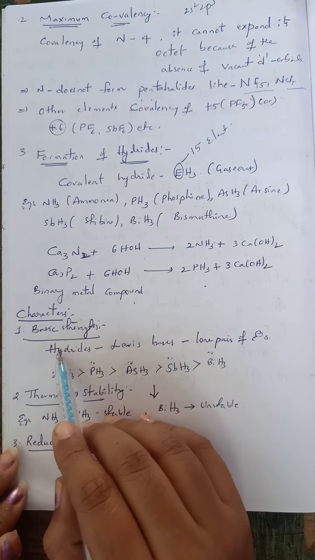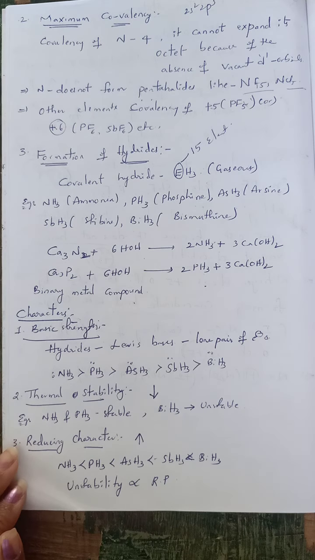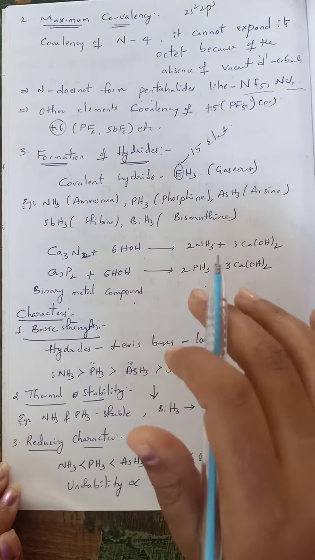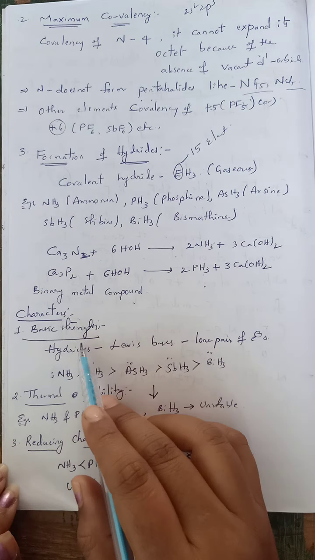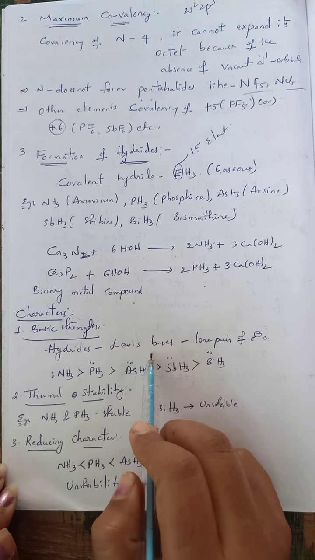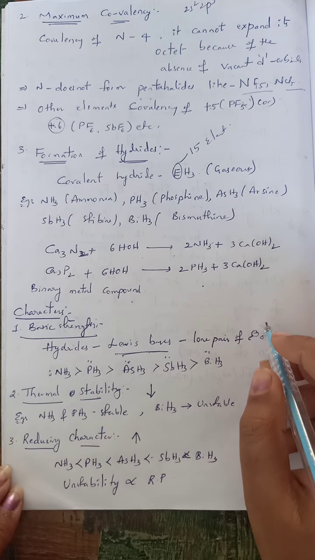Now we'll see the characteristics of the hydrides formed by the 15th group. They have basic strength, thermal stability, boiling point, and different reducing properties. Such properties we will now see for the formed hydrides. If you see basic strength, hydrides of group 15 elements are always considered to be Lewis bases.